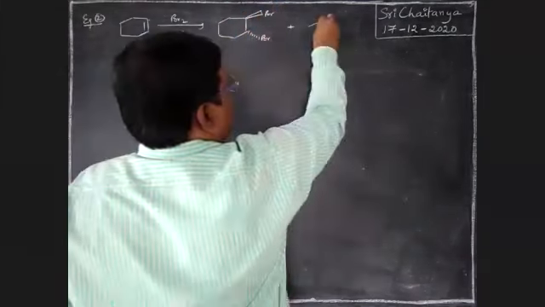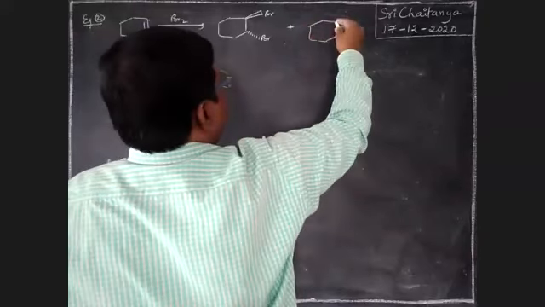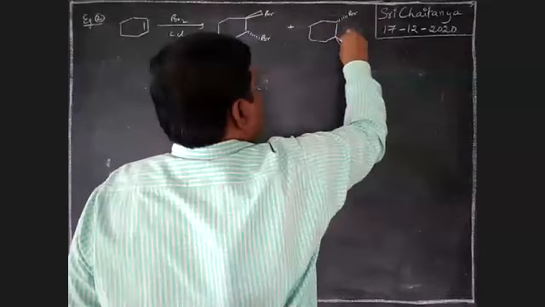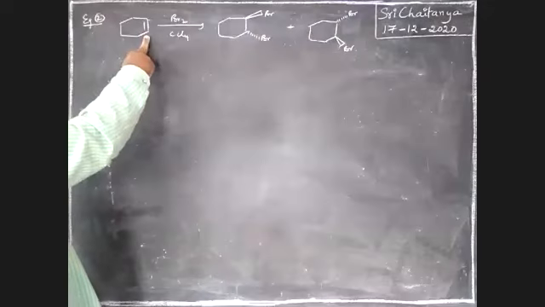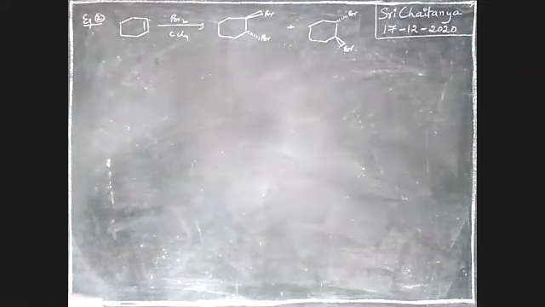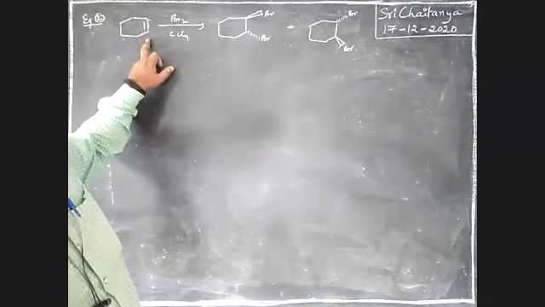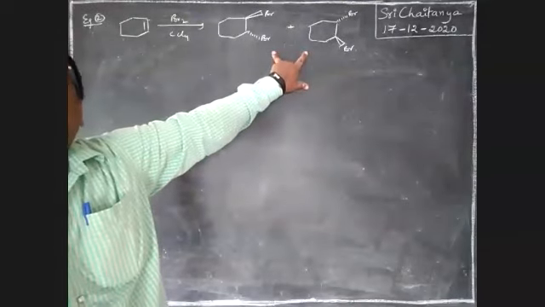Br plus. Boys, it is a cis compound. Wherever cis is there, that is the racemic mixture. Enantiomeric mixture is formed. So now cis, anti-addition, racemic mixture, enantiomeric mixture is the answer.